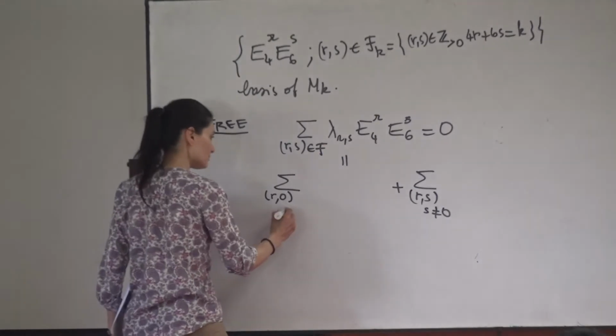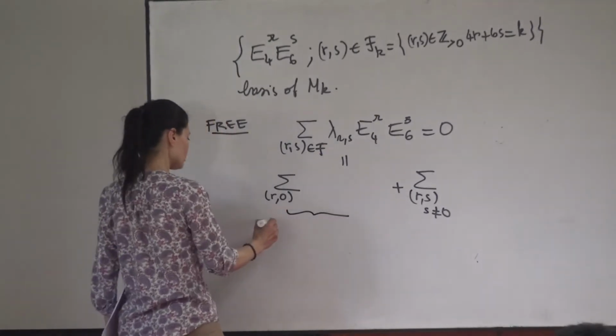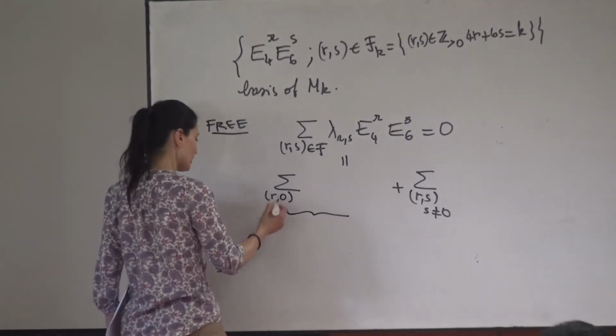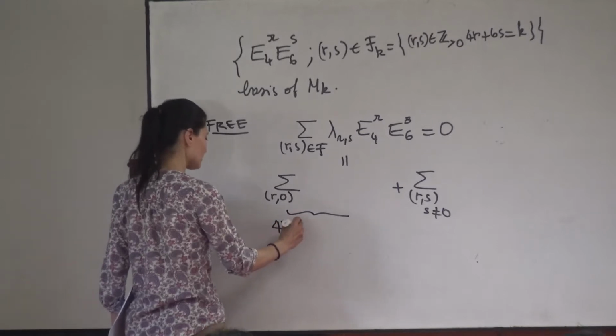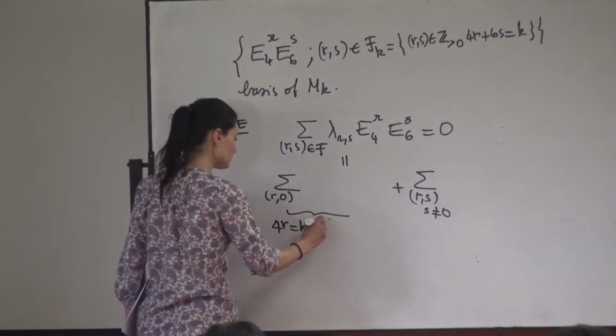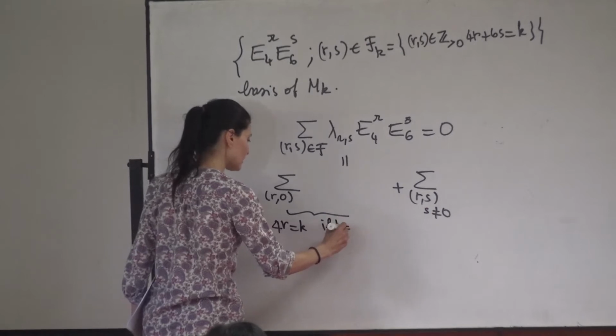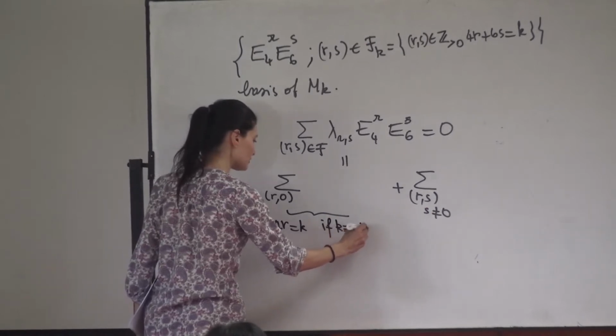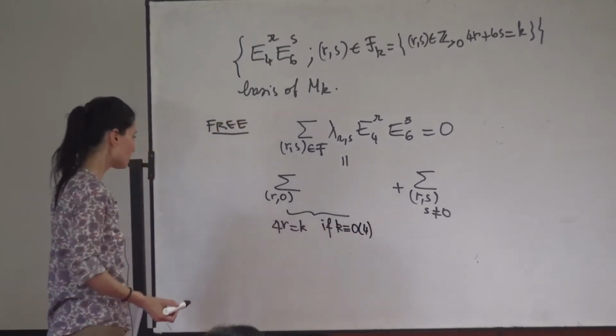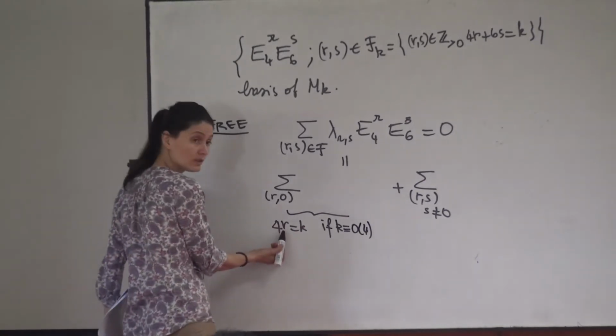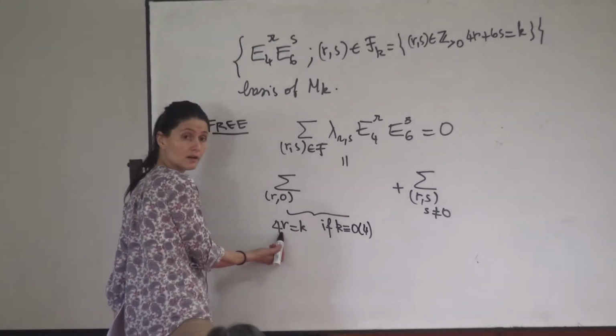S equal to 0 happens only if you want an R such that 4R is equal to K. So this happens only if K is equal to 0 mod 4. This can happen only in this case, and there is only one value for R in this case.